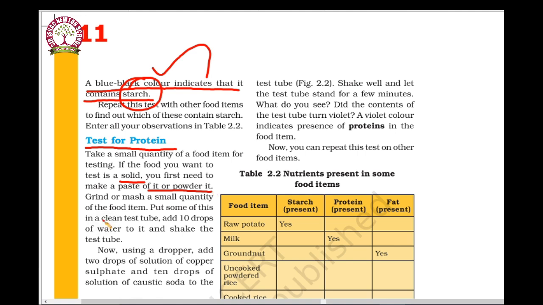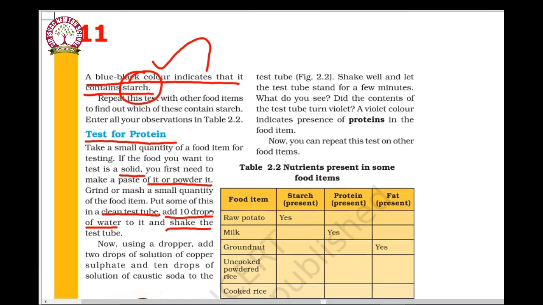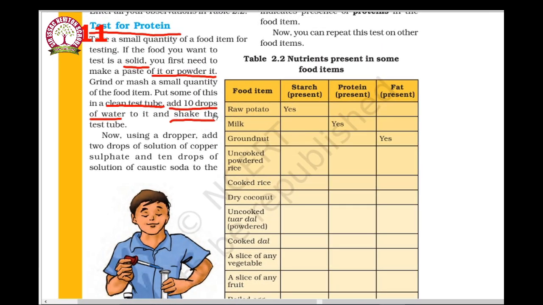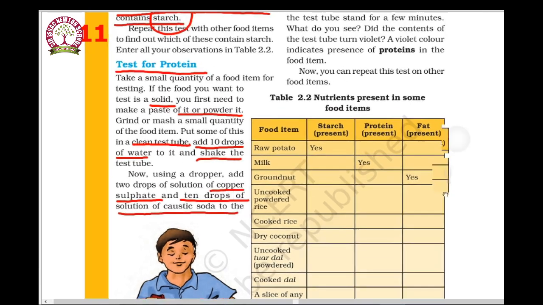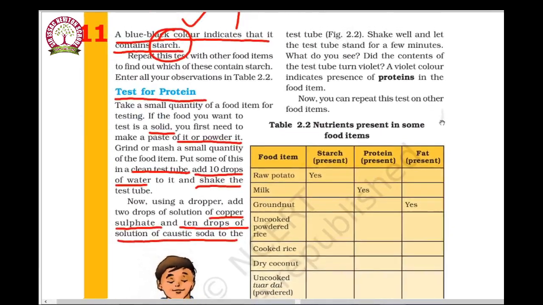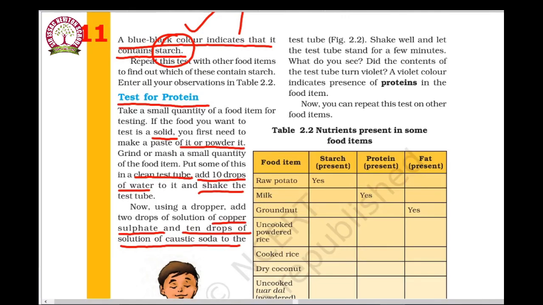We are going to put this powdered food item in a clean test tube and add 10 drops of water and shake it. Now, using the dropper, 2 drops of copper sulfate solution are added, and 10 drops of caustic soda are added. We are going to shake it. Now the contents of the test tube turn violet.